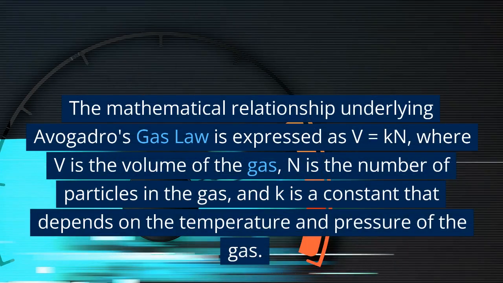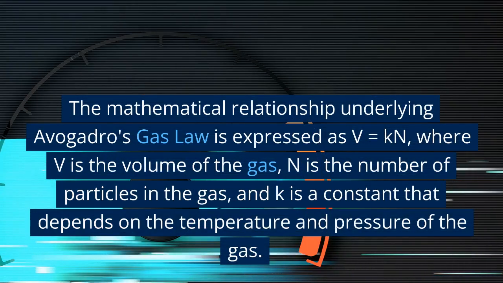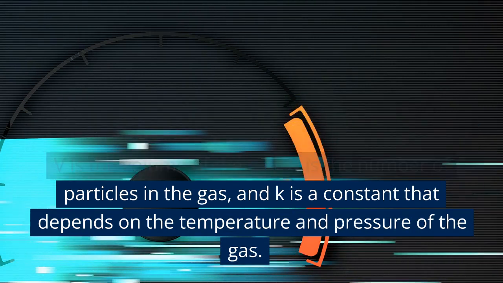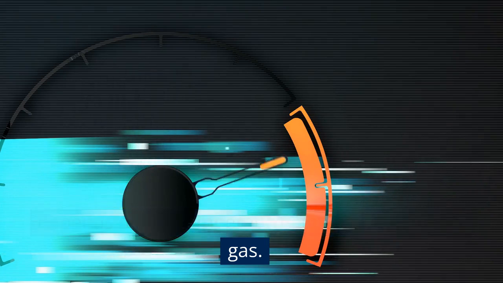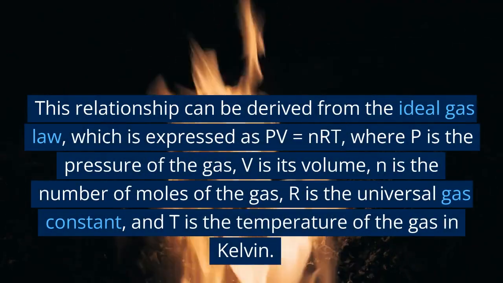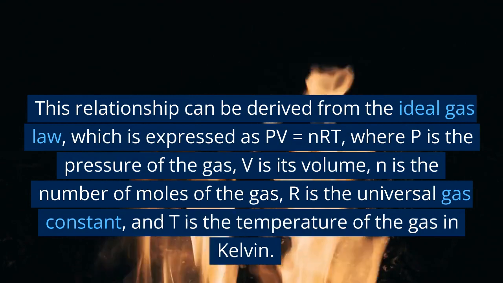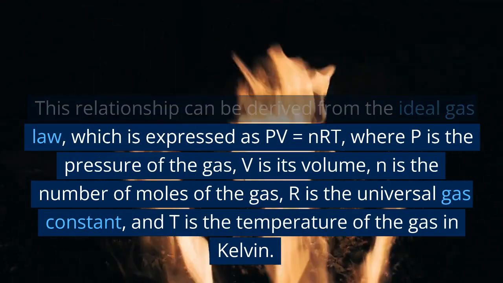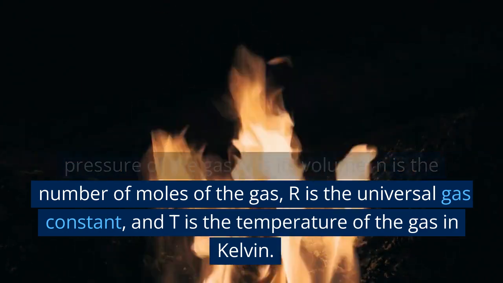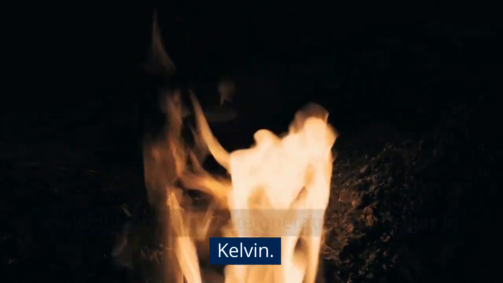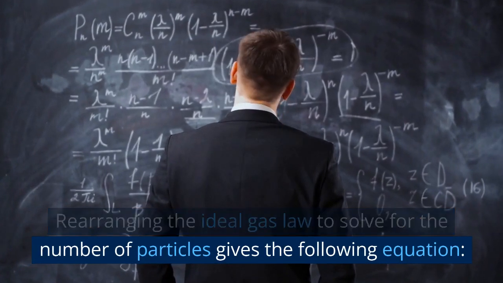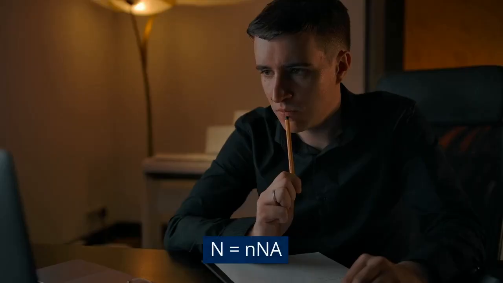The mathematical relationship underlying Avogadro's gas law is expressed as V equals kN, where V is the volume of the gas, N is the number of particles in the gas, and k is a constant that depends on the temperature and pressure of the gas. This relationship can be derived from the ideal gas law, which is expressed as PV equals nRT, where P is the pressure of the gas, V is its volume, n is the number of moles of the gas, R is the universal gas constant, and T is the temperature of the gas in Kelvin. Rearranging the ideal gas law to solve for the number of particles gives the following equation: N equals nR.